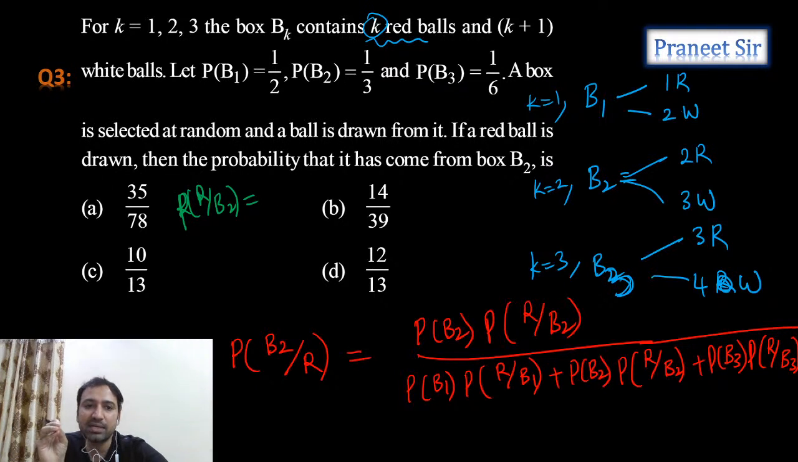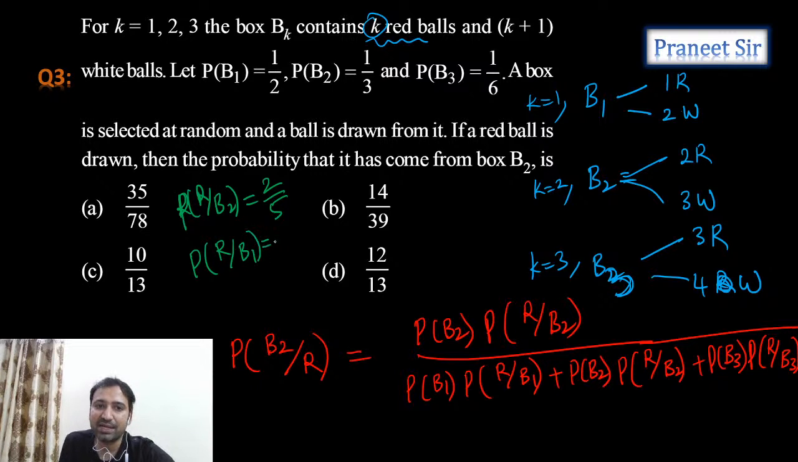What is the probability of selecting a red color from box B2? Isn't it 2 by 5? Yes. Same way, what is the probability of R given B1? When it is known that it is box B1, what is the probability of selecting a red color? Same way, what is the probability of R given B3? When it is already known that it is from box B3, how many red balls are there, guys? 3 balls are there out of 7 balls. So these are the probabilities.